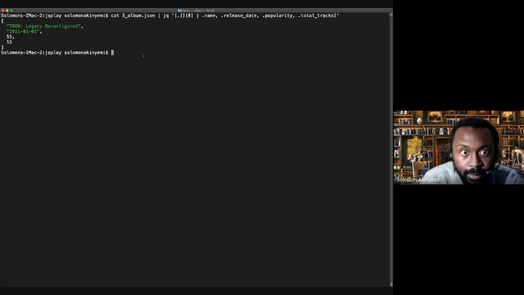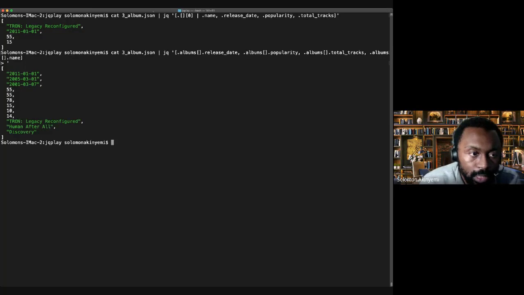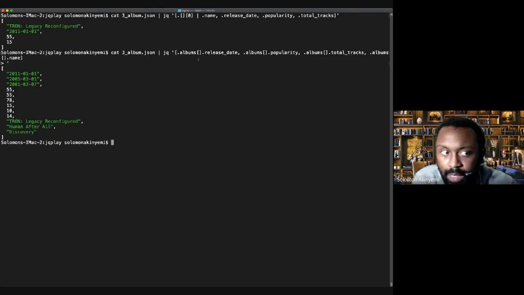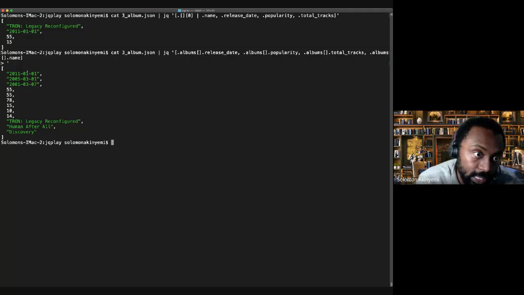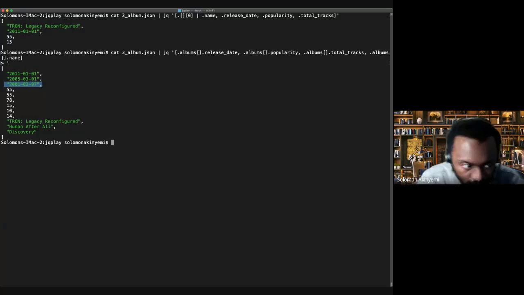And there we go. The great thing about this is that, as I mentioned before, it returns the values in order. So the order that you request for it here is the same order that it's returned. So technically, this release date matches that popularity, and that release date matches that popularity. And likewise, I think you kind of get the gist.